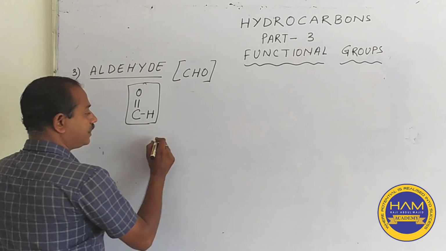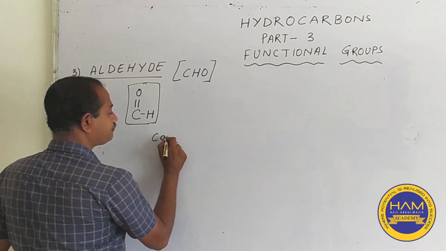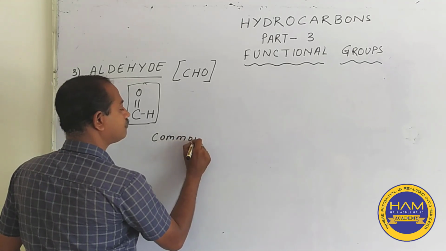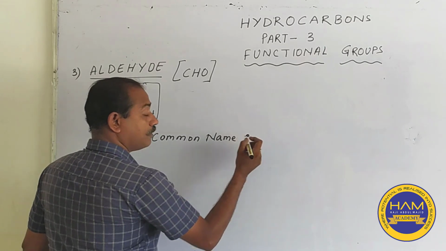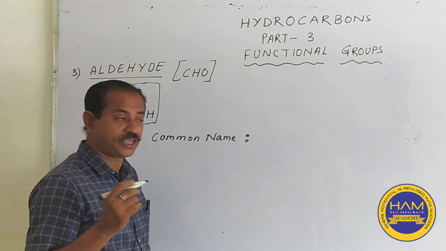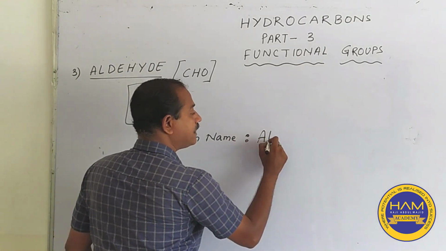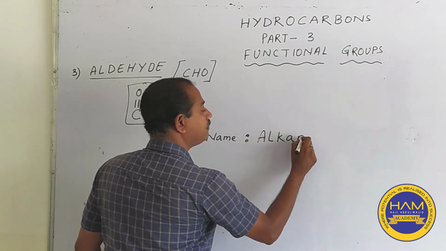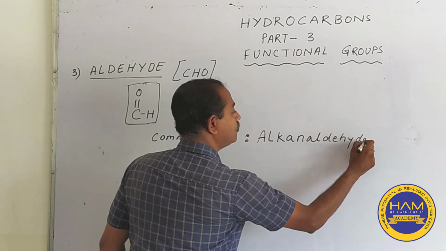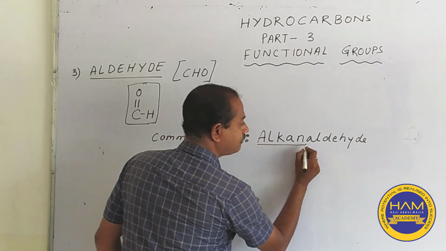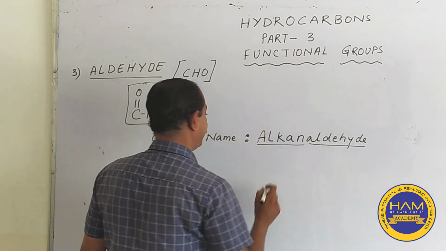Any other places you cannot attach the aldehyde group. Okay. So, the common name over here is, please pay attention, this is a bit tricky. It is alkanaldehyde. We have the alkane and we have the aldehyde.